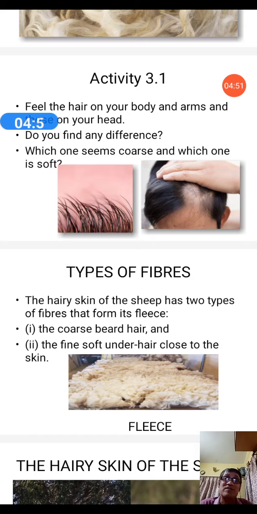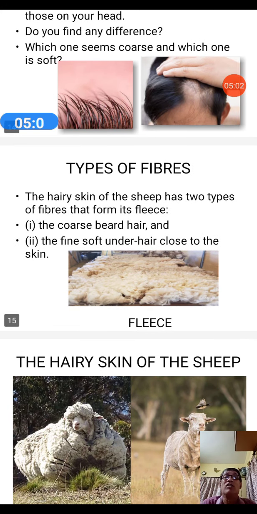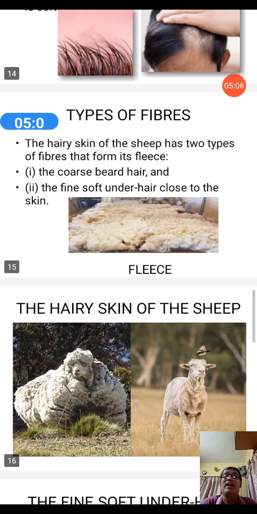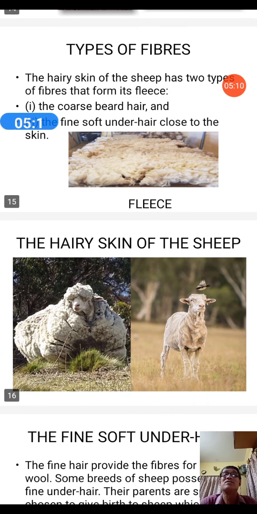There are two types of fibers. The hairy skin of a sheep has two types of fibers that form its fleece. Number one, the coarse beard hair, and number two, the fine soft under hair close to the skin. Here you see the soft under hair close to the skin.